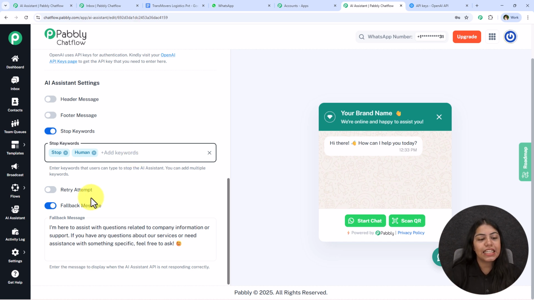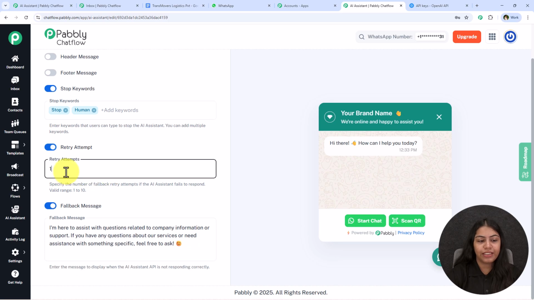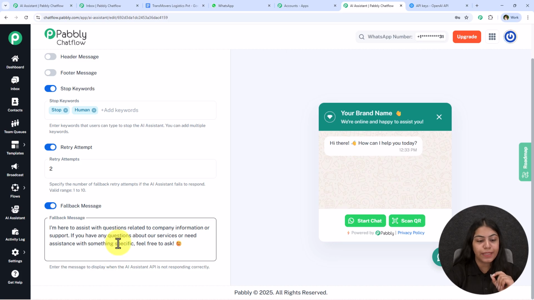The next is this retry attempts. So over here you can specify the number of fallback retry attempts if the AI assistant fails to respond. The valid range is between 1 to 10. Now we have this fallback message. So over here you can enter the message to display when the AI assistant API key is not responding correctly. What you can do is add your email address right over here. So if the AI assistant API key is not responding correctly, they can contact you on Gmail.